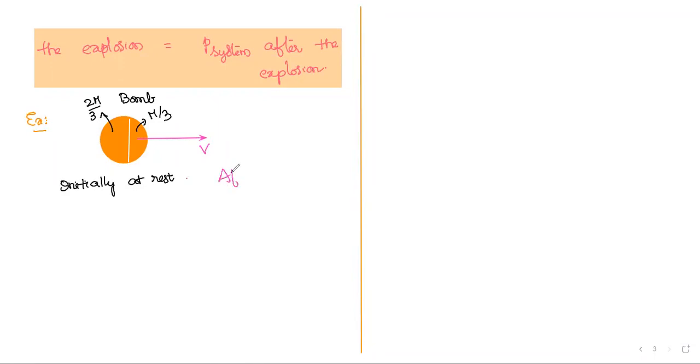So after the explosion, what I asked in yesterday's class is a simple question: find the velocity of the second piece.